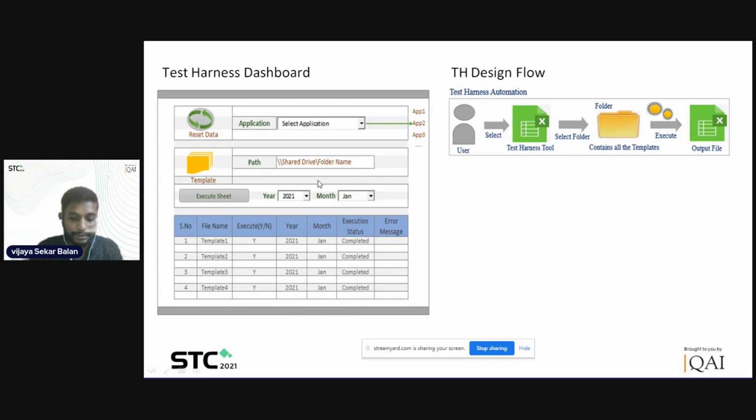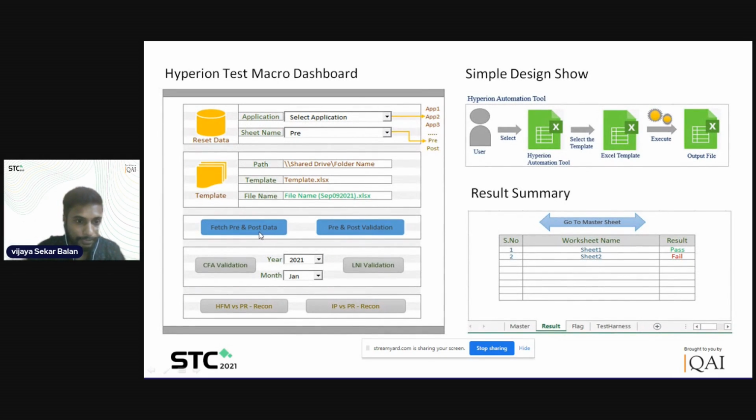And this particular fetch pre and post data is one of the test scenarios. When I select the sheet name as pre and click on fetch pre and post data, it will fetch the pre values, whatever data the system currently contains, and then it will be saved somewhere in the shared location as the pre data.